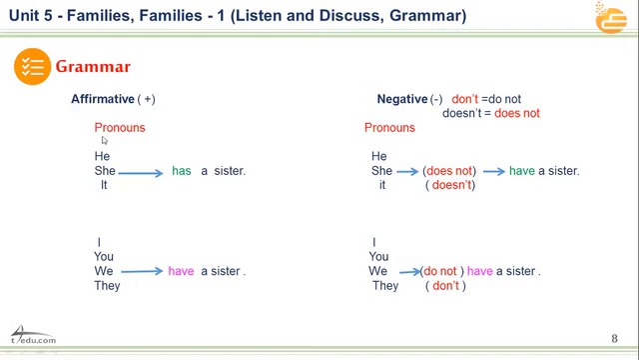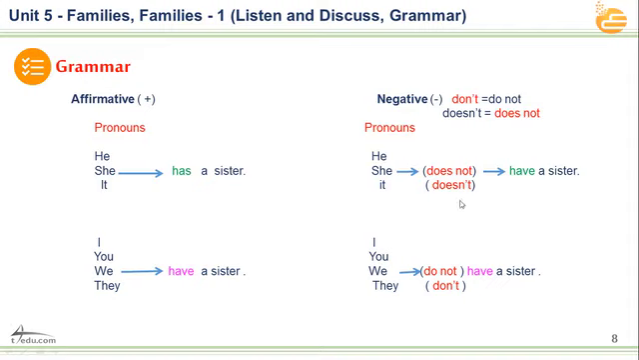As you see here, we have pronouns, singular pronouns like he, she, it, and the plural pronouns I, you, we, they. The verb that comes after the singular pronouns is has, and the verb here is have. We can say he has a sister, she has a sister. I have a sister, you have a sister, they have a sister, we have a sister. In this way, we can differentiate between singular and plural in the affirmative statement.